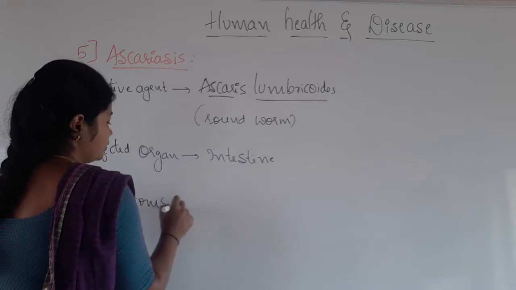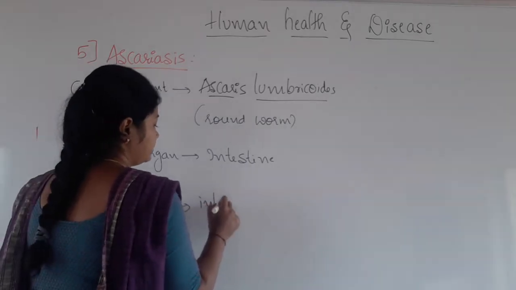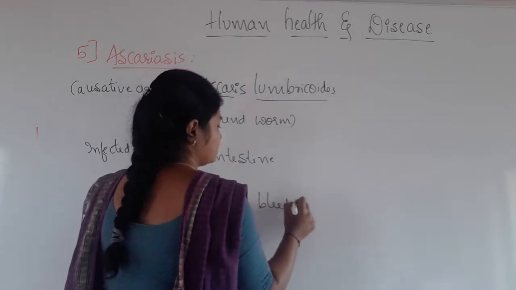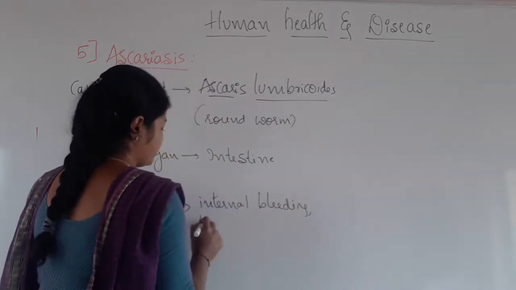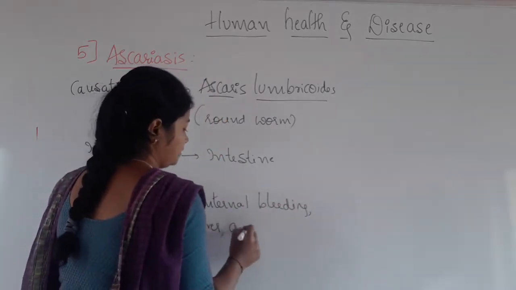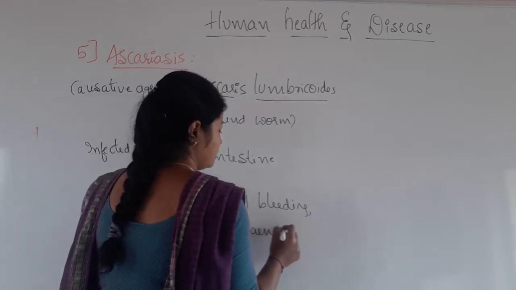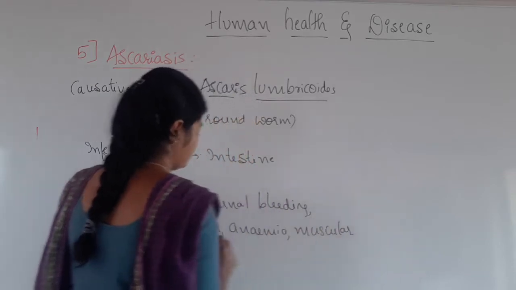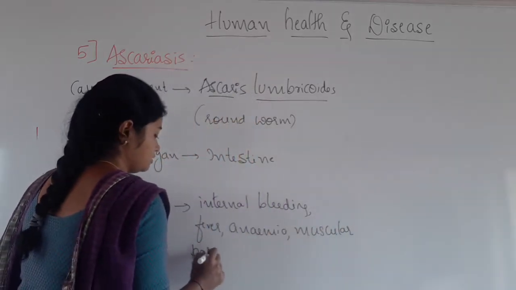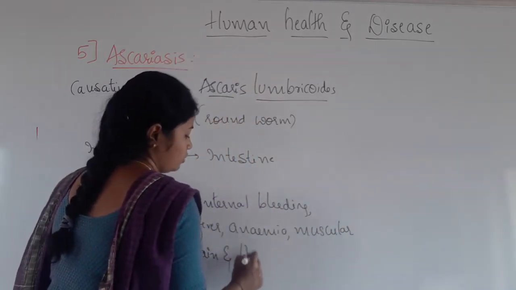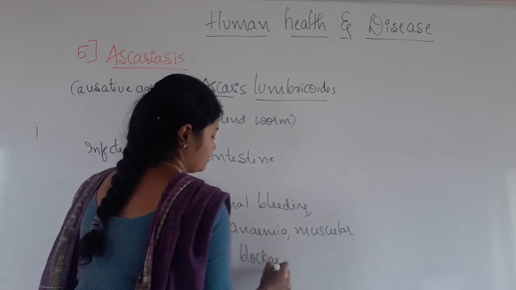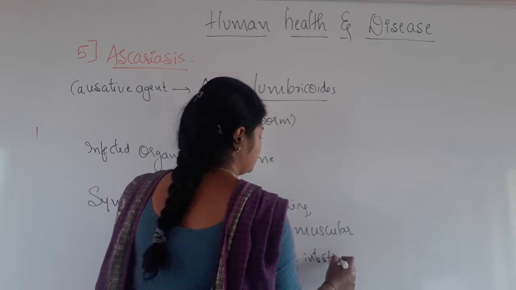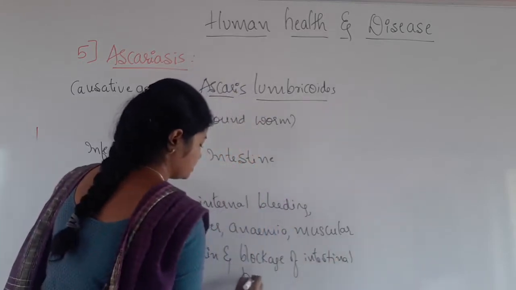The symptoms include internal bleeding, fever, anemia, muscular pain, and blockage of the intestinal passage.